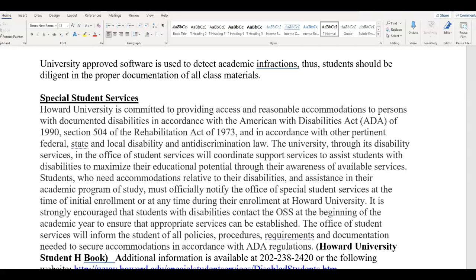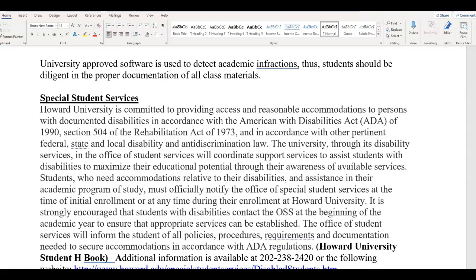Similarly, students who need special accommodations need to contact Special Student Services as soon as possible. These accommodations can be provided to you once you contact them. Please be mindful that the accommodation starts based on the date of the letter.